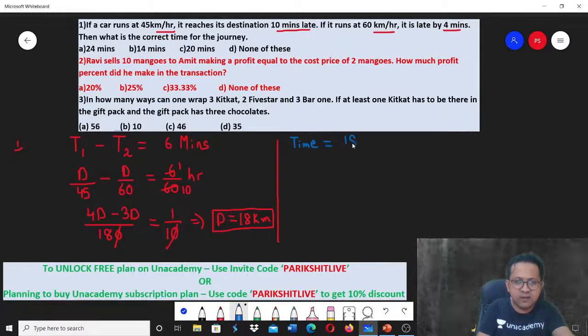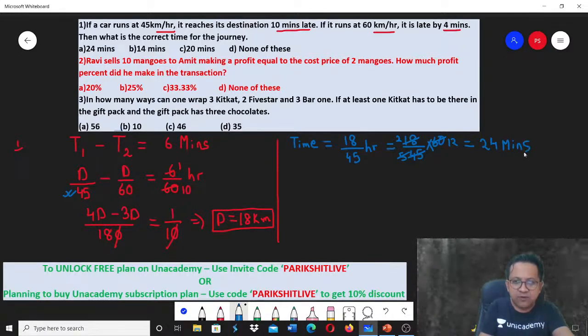Distance is 18. Put it in one of the equations. Let's say 45. So 18 kilometers divided by 45, you're getting an answer in hours. Let's convert it to minutes. 18 by 45 into 60 minutes. So 9 twos are 18, 9 fives are 45, 5 ones are 5, 5 twelves are 60. So can I say the time is 24 minutes?